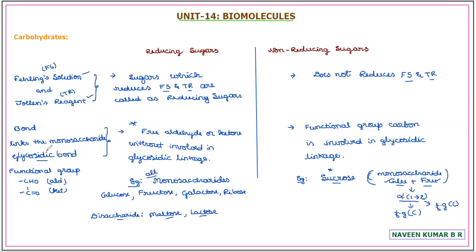The bond which links the two monosaccharide units together is called a glycosidic linkage or glycosidic bond. In that glycosidic bond, if the functional group carbon atoms of the combining monosaccharides are not involved in the glycosidic linkage, they are free to reduce the Fehling solution and Tollens reagent and will exhibit reducing property. Whereas if those functional groups are involved in the glycosidic linkage directly, then the free functional group is not there. Hence it does not reduce the Fehling solution and Tollens reagent, and as a result they are non-reducing in nature.